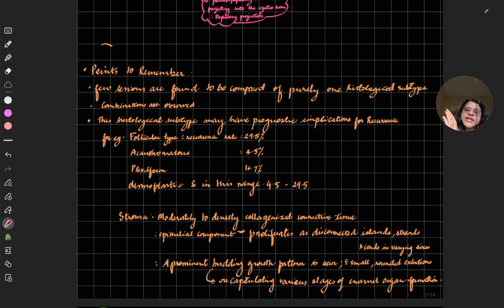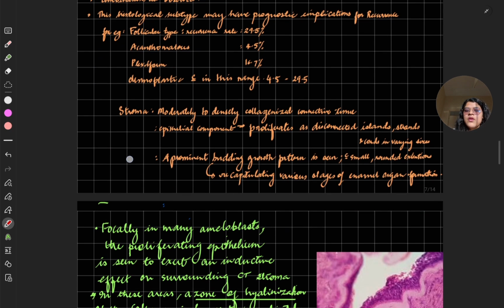As I told you, the follicular recurrence rate is 29.5, acanthomatous is 4.5, plexiform is 16.5, and desmoplastic with the range of 4.5 to 29.5. These are the recurrence rates. So once you have found the subtype, then you can see how much recurrence to expect, and how your treatment should be so that the recurrence will not occur.